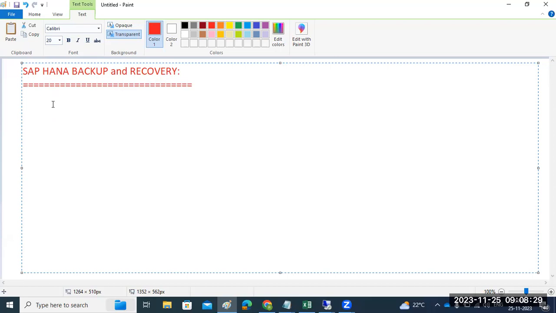So why do we need the backup? Why is backup required for databases? Not only for databases, for everything, why do we need the backup? What is the purpose? In every organization, the people will take the backups. There is a separate team for the backups. So we have to take the backups. Anybody, any clues? Why do we have to take the backups?